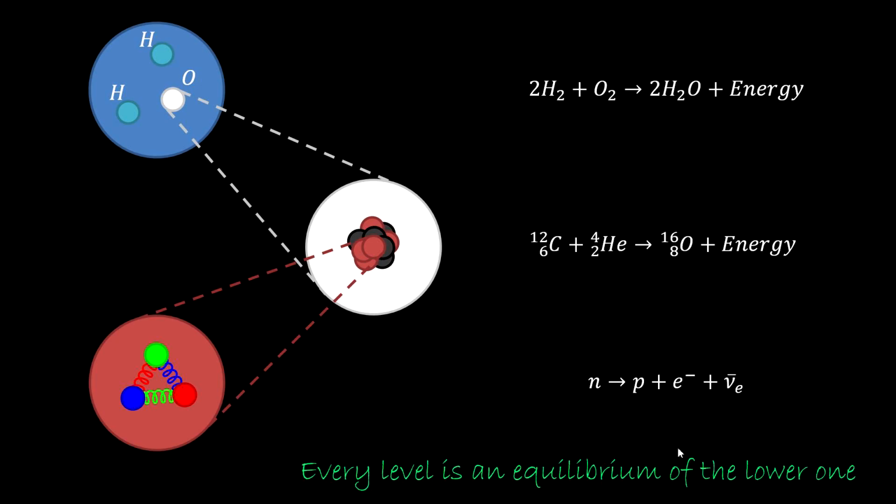So what's the moral of the story? Every level of description, the molecule, the atom, the proton, are equilibria of lower processes. We can describe a molecule as a single quantum object precisely because in determined situations, the internals can be ignored. The upper level dynamics decouples from the lower level dynamics. The upper level can be described by only a handful of properties, and this happens if the lower level dynamics is at equilibrium. The moral is that this is unavoidable. It's a requirement to do science. We need to define what matters and what doesn't for a particular experimental setup.